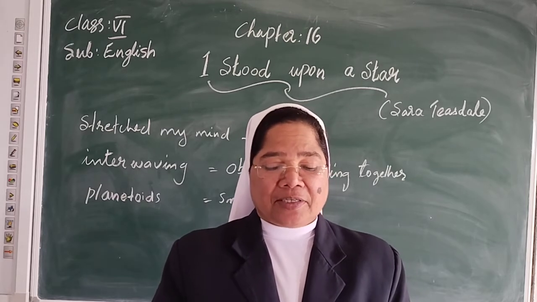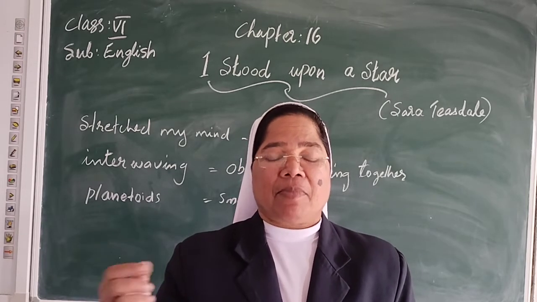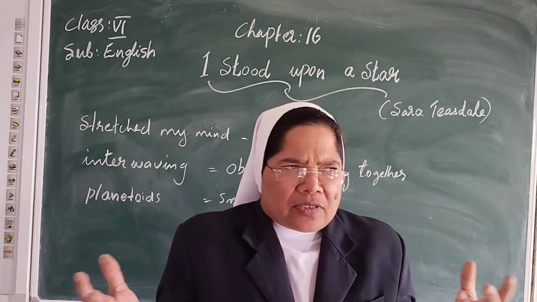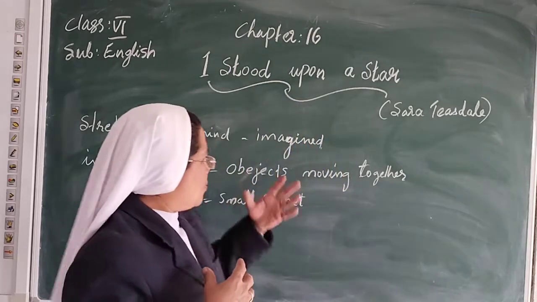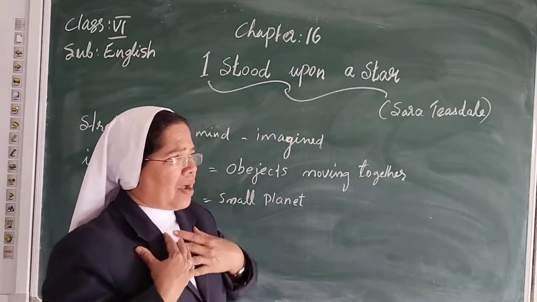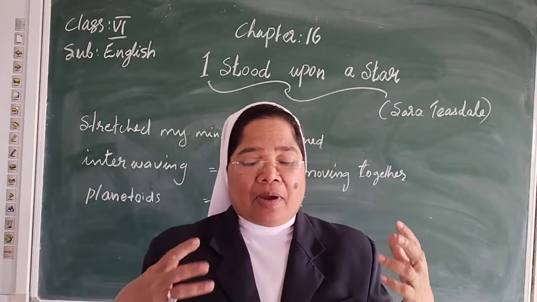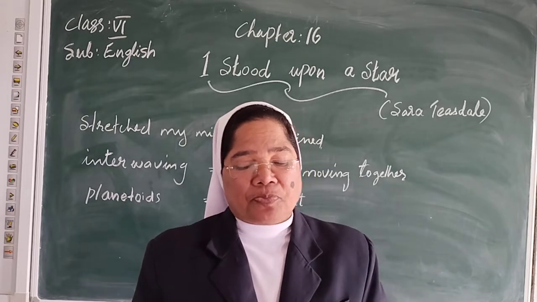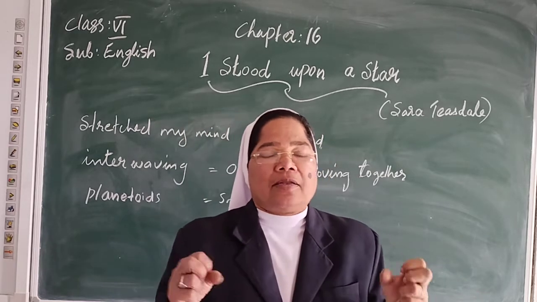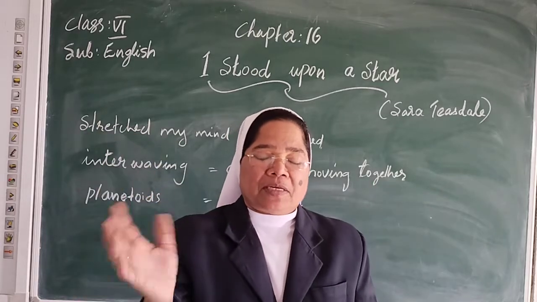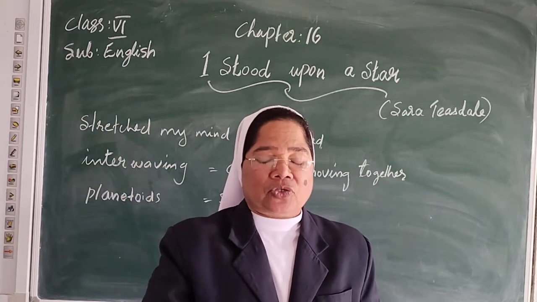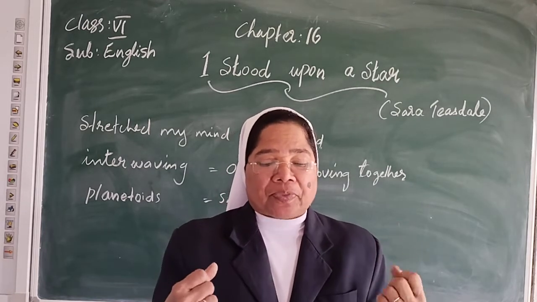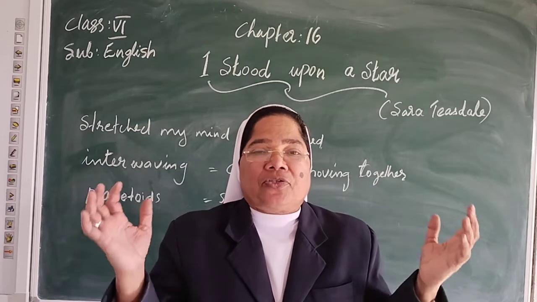First line: I stretched my mind until I stood. I stretched my mind. I imagined in my mind that I stood out in space upon a star. I think that I am standing. Stood means past. Stood is the past form of stand. I stood out in the space upon a star.